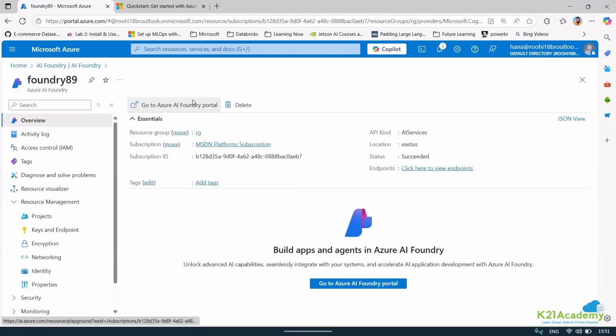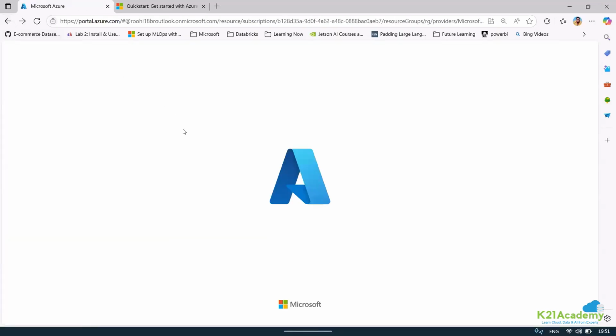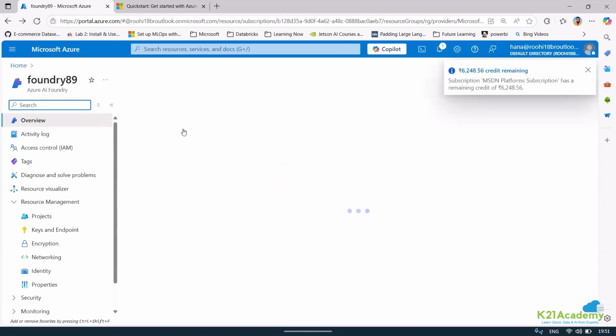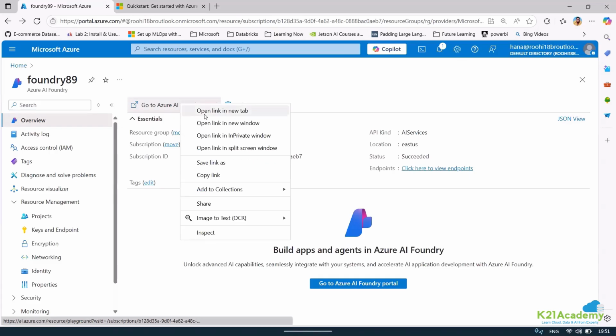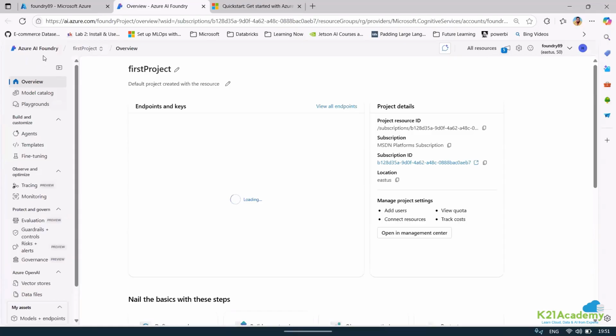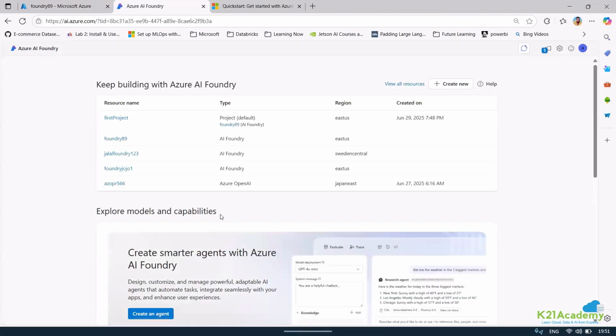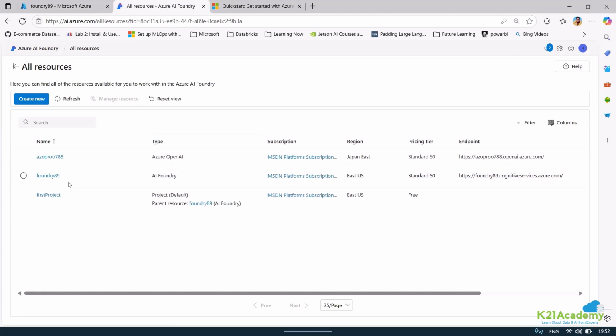Right now, if I want to access the Foundry portal, I'll click on this. But rather than doing it this way, let me keep this window open as it is and open a new tab. So I have the Azure AI Foundry portal. Under this portal, I'll click on Azure AI Foundry. Right now, it might show all the resources that I've deleted. That is one of the issues. Let me click on view all resources. And here you can see what I have in place. I just have one thing here. I have a project and I have one resource of the type Azure AI Foundry.